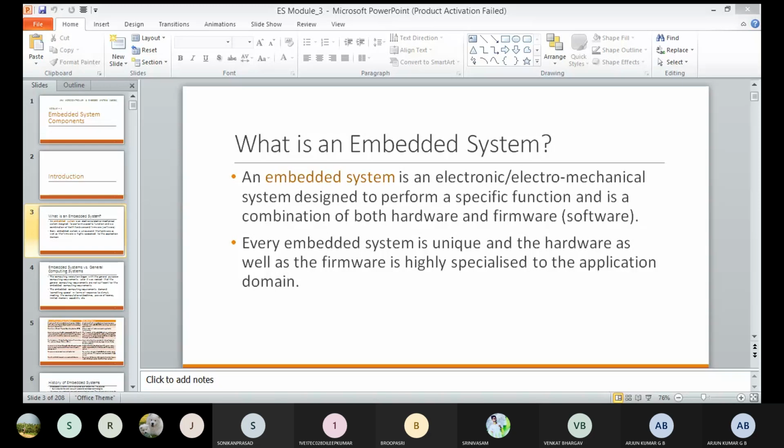What are the examples? You've taken an example. A daily example is the washing machine. Okay, see, suppose you take the washing machine as the embedded system, an example for the embedded system. In that, what are the hardware components? Hardware components are there in a washing machine.